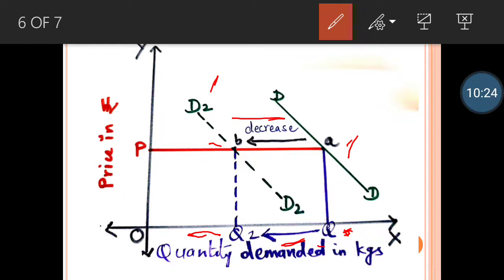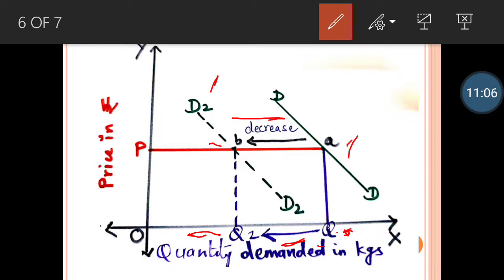Once again I'll explain. Y-axis shows price in rupees of commodity. X-axis shows quantity demanded in kgs. Your original price remains the same throughout, that is OP. When your original price is OP, your quantity demanded is OQ. We assume there is no change in price, but because of other factors than price, your quantity demanded has decreased from Q to Q2, which is shown with the arrow which moves towards the left hand direction.